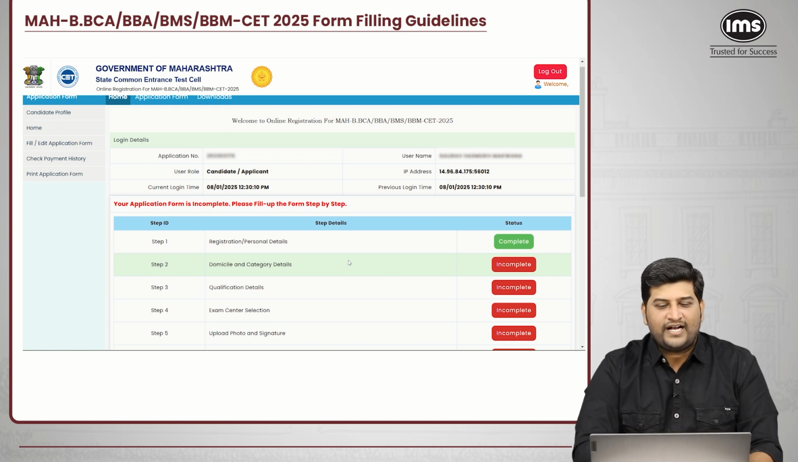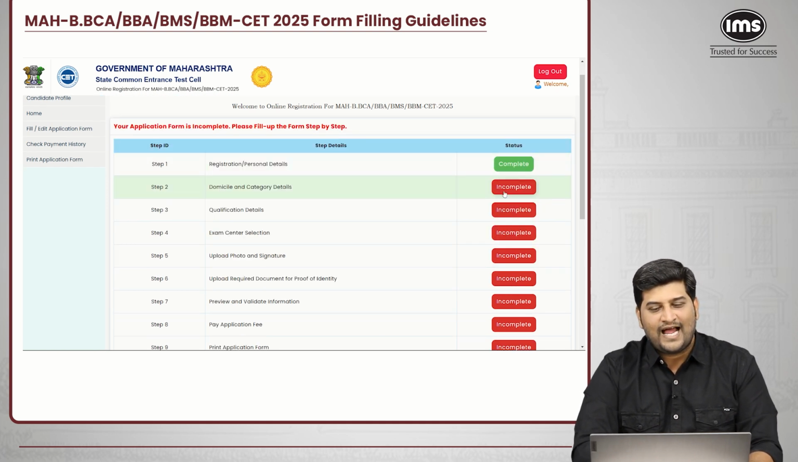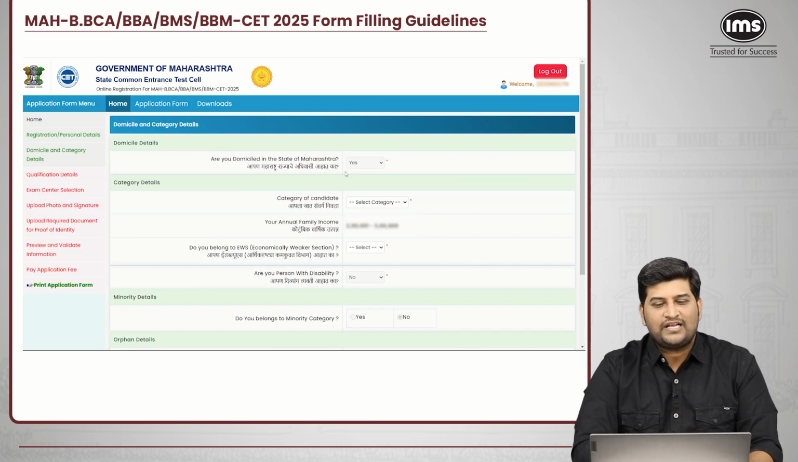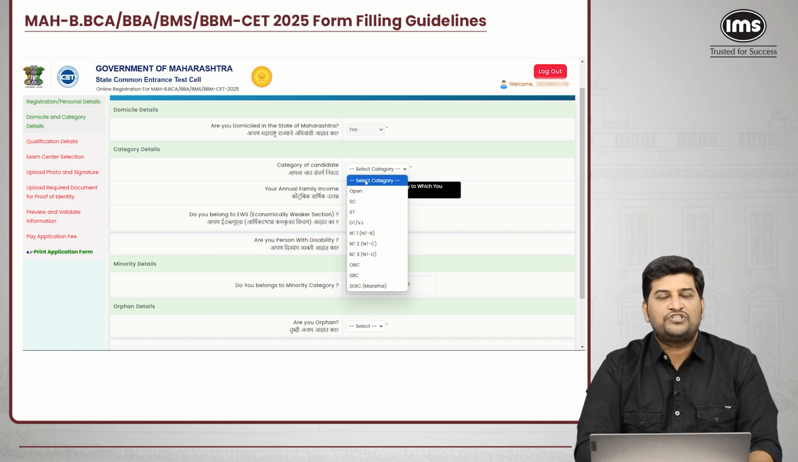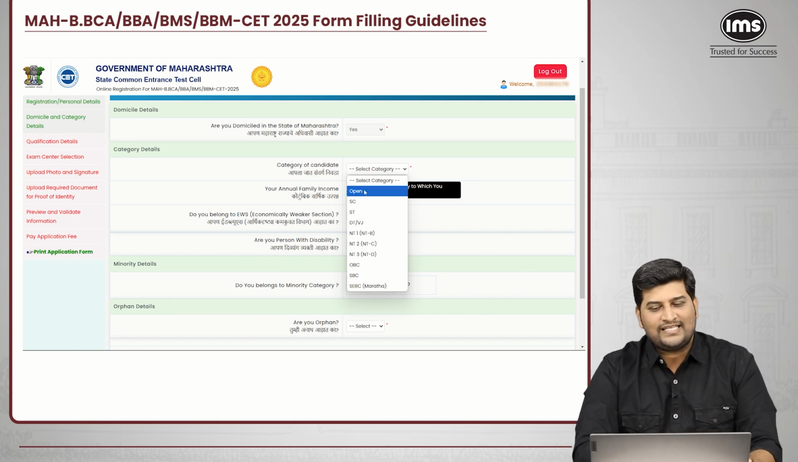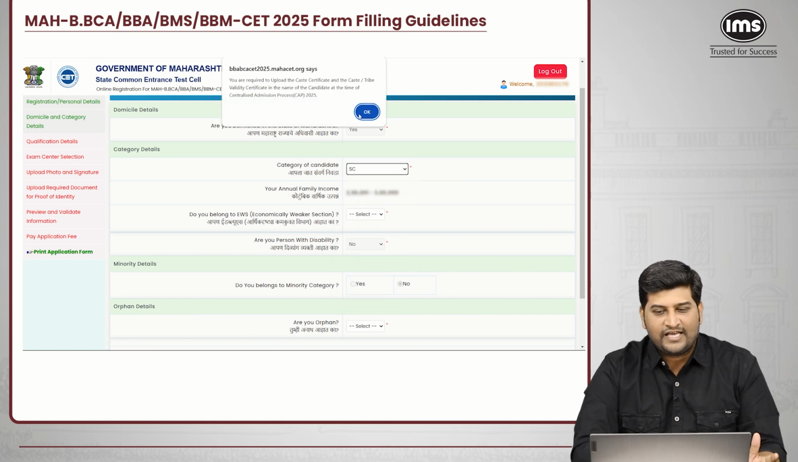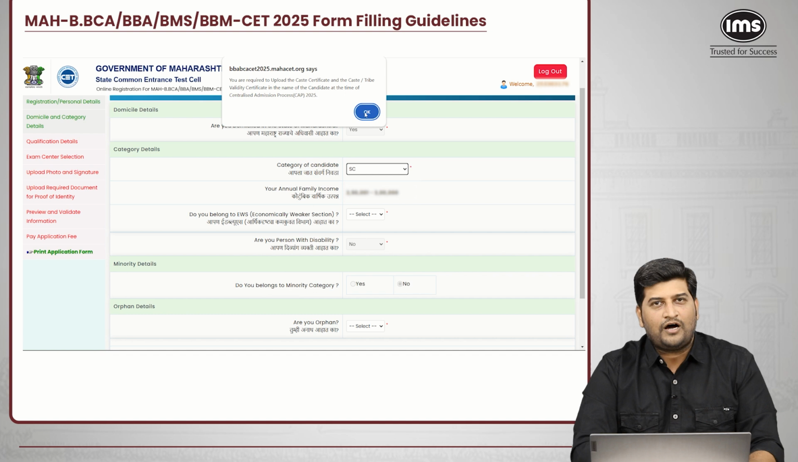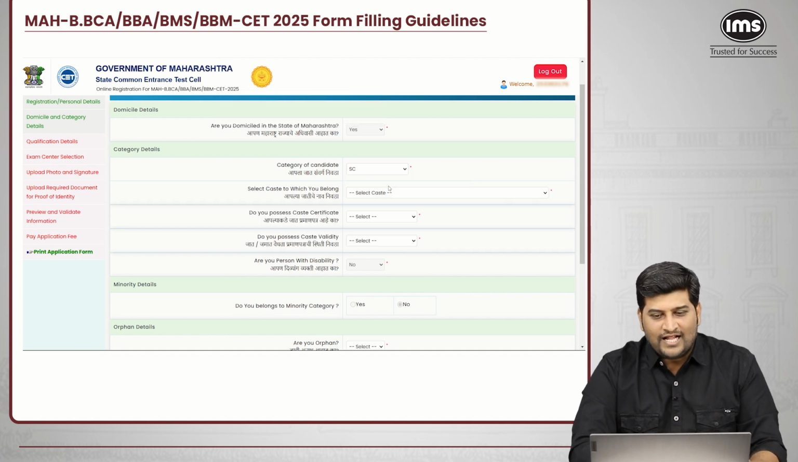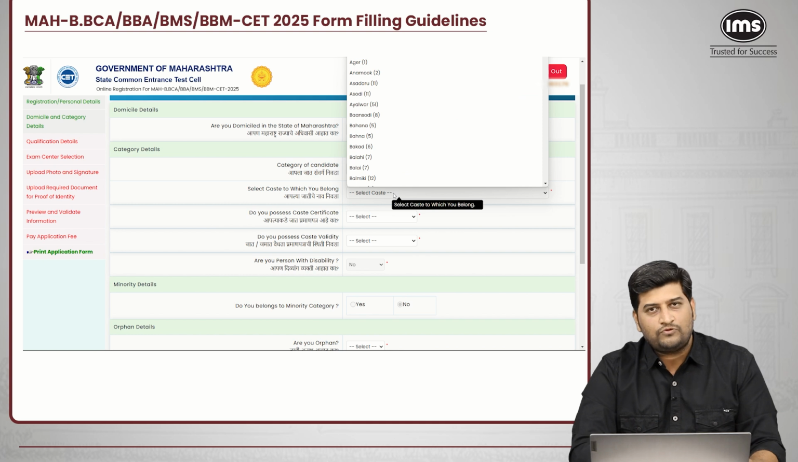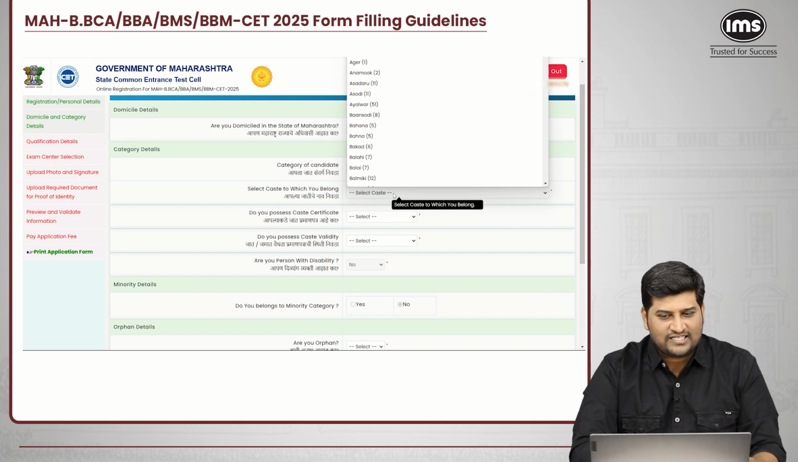So let's move ahead with the second step, that is the domicile and category details. Once you click over there, the domicile details you have already filled. Here you select the category you belong to, let's say SC, ST or open category. Let's say if I'm selecting the SC category, a window will pop up over there, and you have to upload the caste certificate and so on. So I'll click on OK. Then I'll select the caste which you belong to, which will be mentioned on your caste certificate.